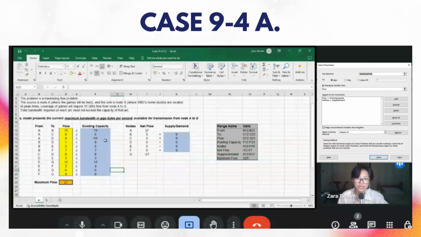So we will not be needing any additional capacity or any additional costs in doing so, in order to meet the required 35 gigabytes flow from nodes A to G to cover the games during peak times. We simply have to find the current maximum bandwidth available given our existing capacity.